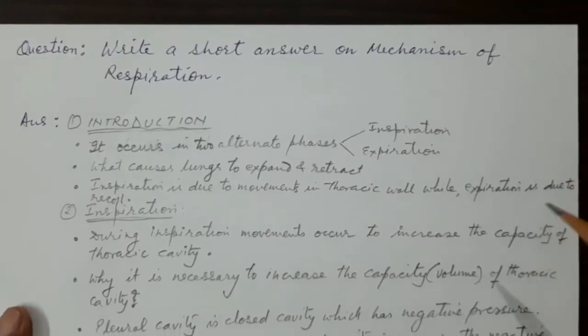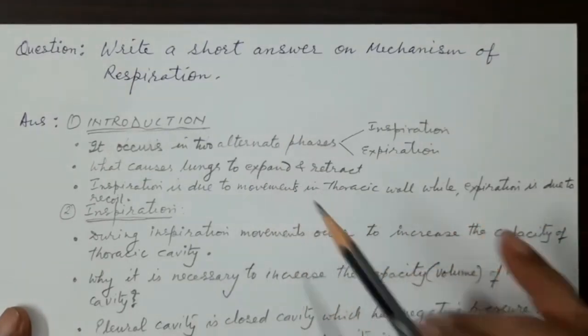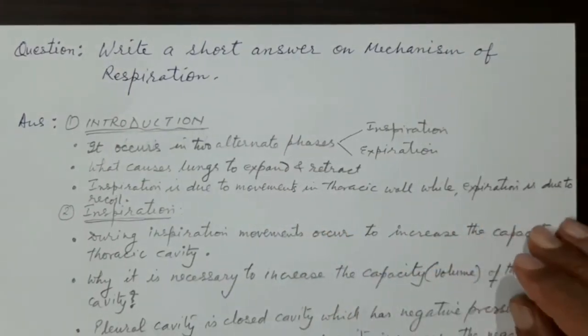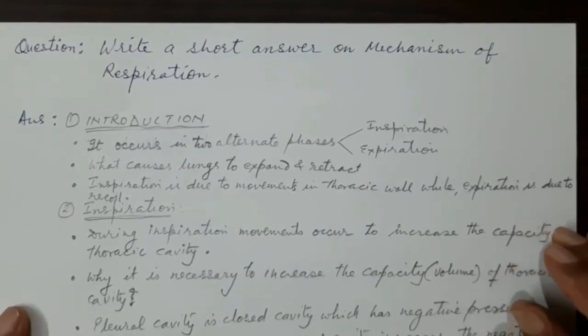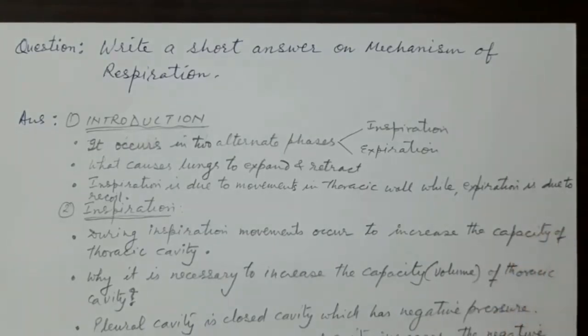So now the question comes, what causes the lung to expand and retract? Why does the lung get expanded and retracted? Inspiration is due to the movements in the thoracic wall.